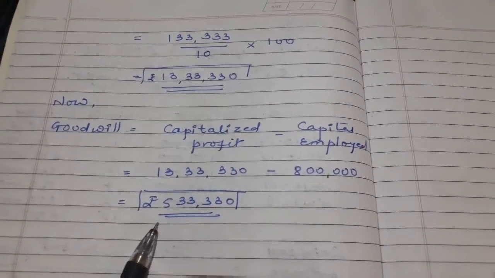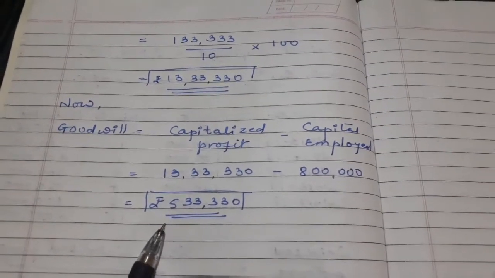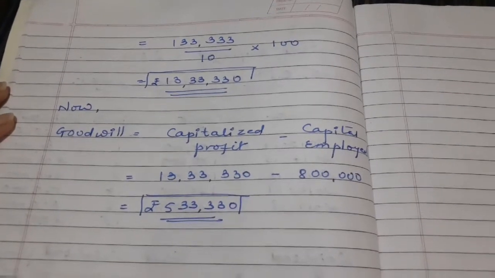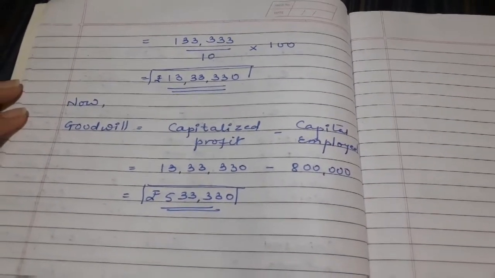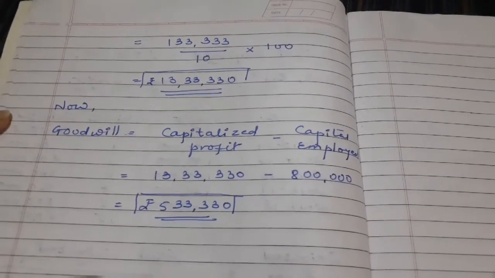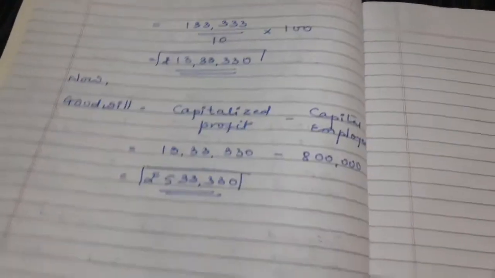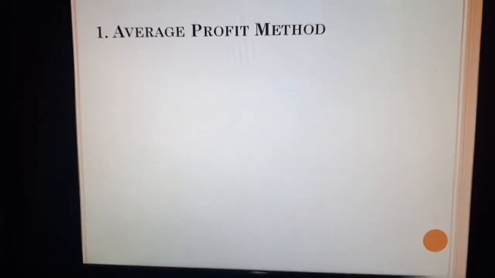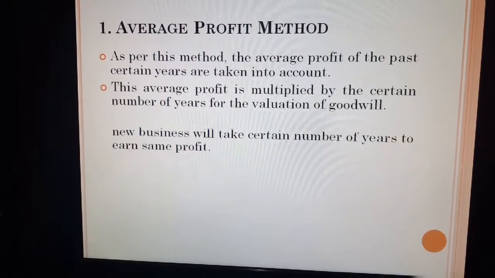If the fluctuating trend is observed, then average profit is calculated with the help of average profit method, and if the trend is increasing or decreasing, then we have to calculate the average profit with the help of weighted average profit method. Now one more point I want to clear with you, and it is a quick recap. When to use average profit method?